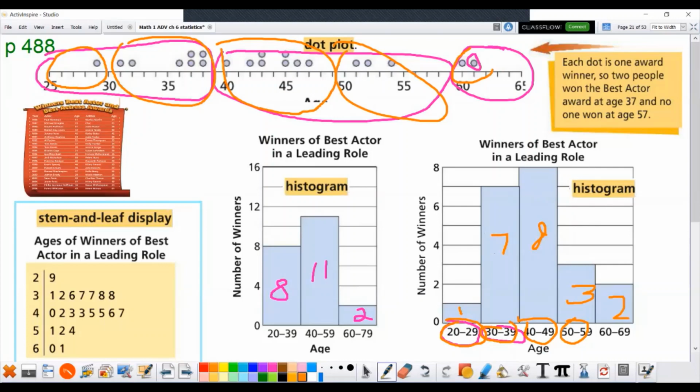Now, the guys don't look as young, do they? Here's 8 people, 40 to 49. These people younger, they were 30 to 39. There's only one guy that was young. And yet, look, now it looks like there's 5 people that were older. So once again, graphs can be used to kind of mislead you. I can make it look like the guys are young, or I can make it look like, no, the guys that are younger weren't that young, and actually there were a lot of older ones. So once again, data can be used to mislead you.